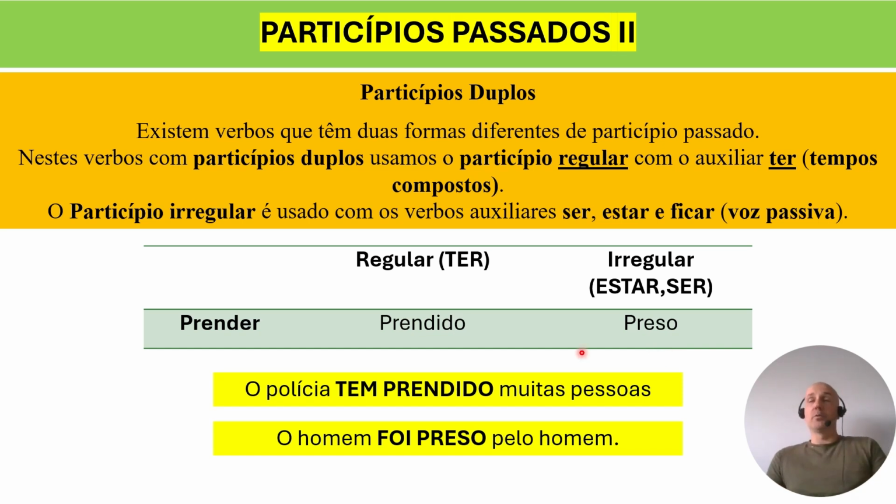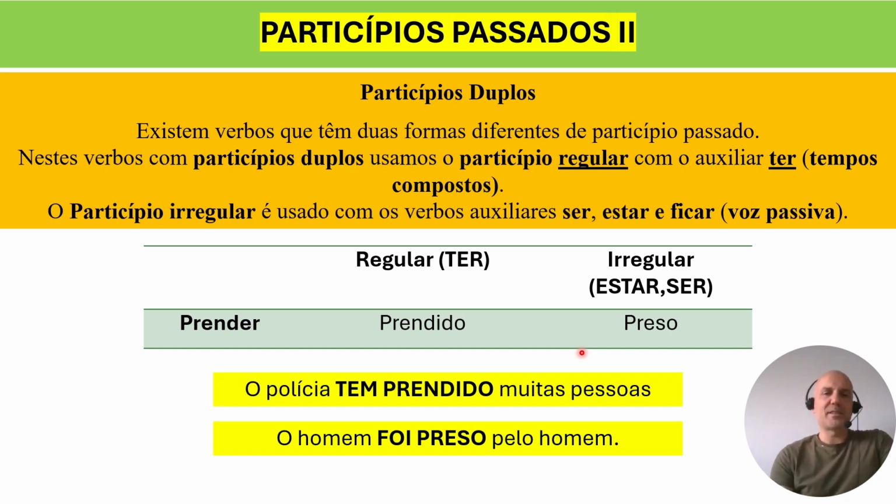How could you know that prender has two past participles? The answer is you couldn't, okay? So you have to go online and check. You have to check a book. You have to ask your teacher, because there's no way for you to know if a verb has just one regular past participle, or just one irregular past participle, or two past participles. You just don't know. So you just chill, you just go with the flow with that, okay?